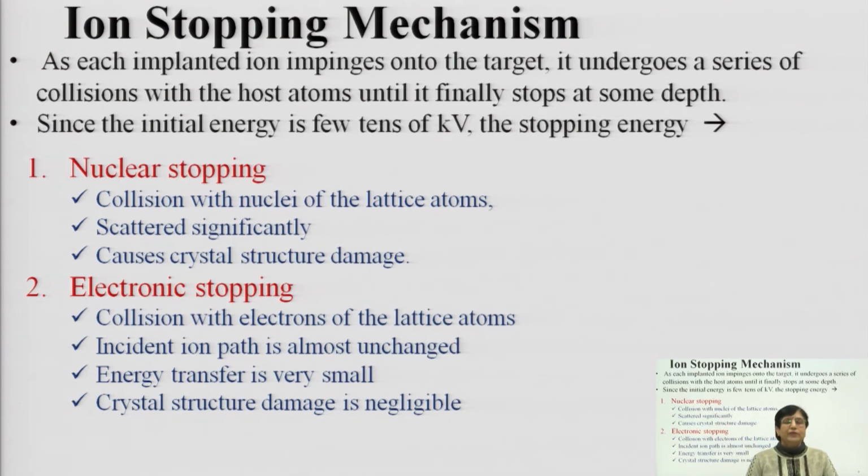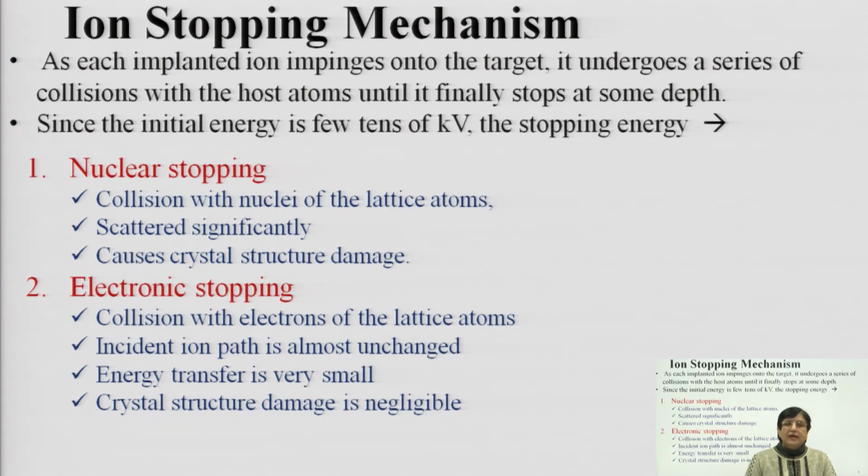It is a collision with nuclei of the lattice atoms. There is significant scattering happening because of the nuclear stopping, and it causes structural damage to the crystal. Whereas the second one is known as electronic stopping, which is collision with the electrons of the lattice atoms. Incident ion paths are almost unchanged. Energy transfer in this case is very small, and there is minimum crystal damage.